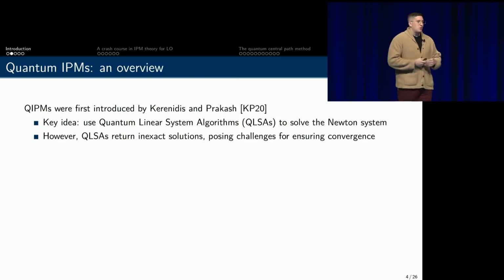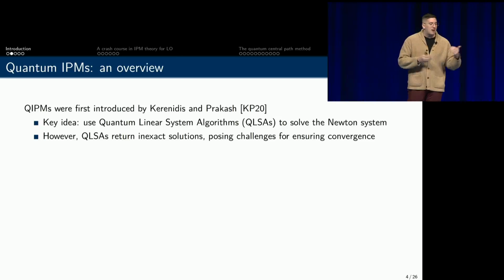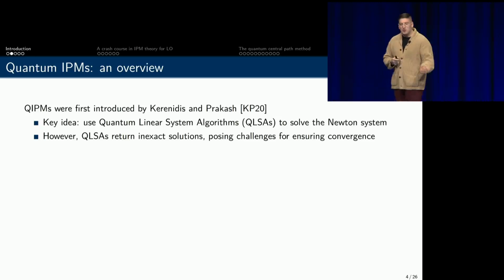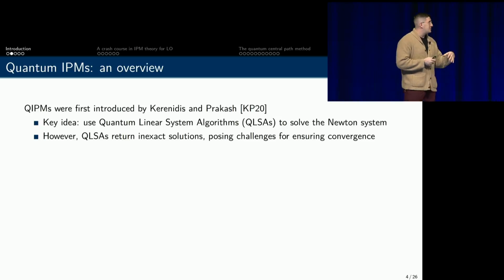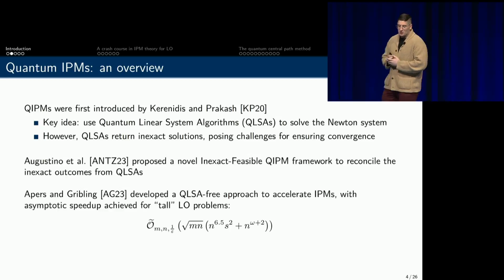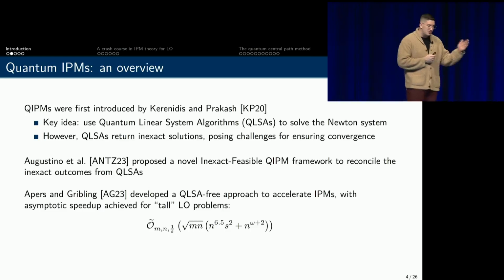The challenge is, of course, when I use the quantum linear systems algorithm to solve the Newton linear system, I'm not actually getting my search direction or my Newton step. I'm preparing a quantum state encoding the step. So I have to perform quantum state tomography in order to estimate this quantum state classically, which introduces some noise into my solution and thereby complicates the convergence analysis that you want to carry out if you want to achieve the state-of-the-art iteration complexity. Now, you can actually modify the Newton system in order to handle the noise that's introduced by using quantum subroutines to obtain the Newton step.